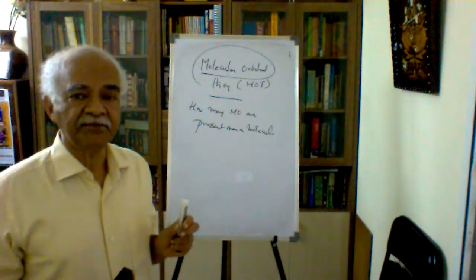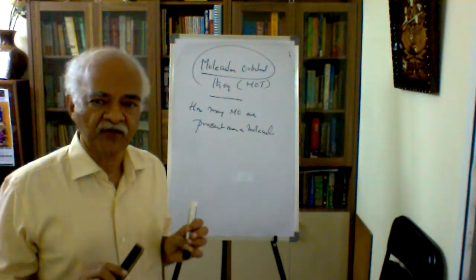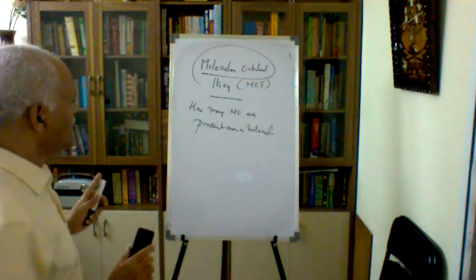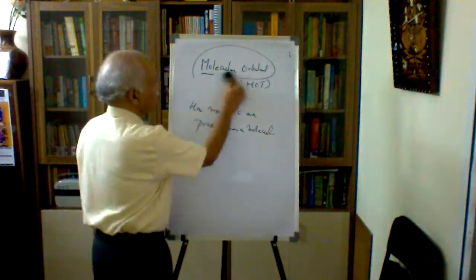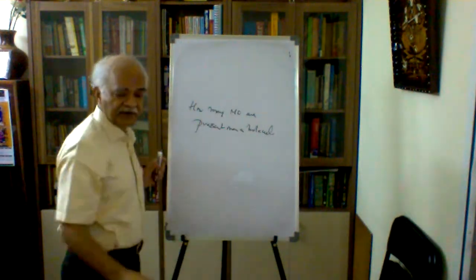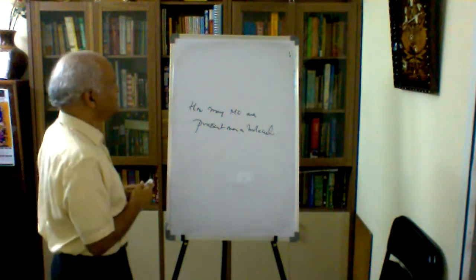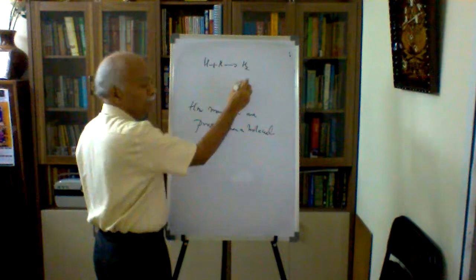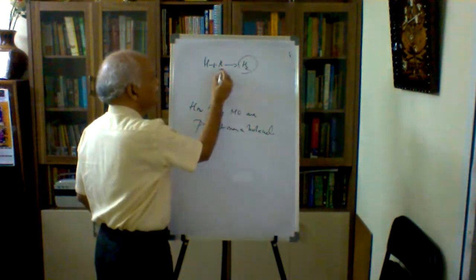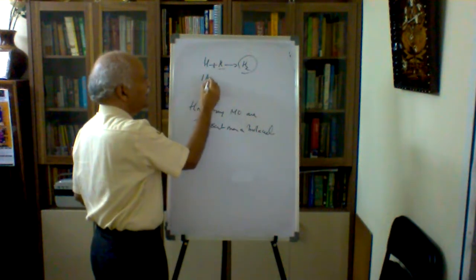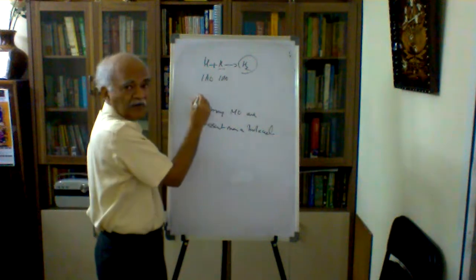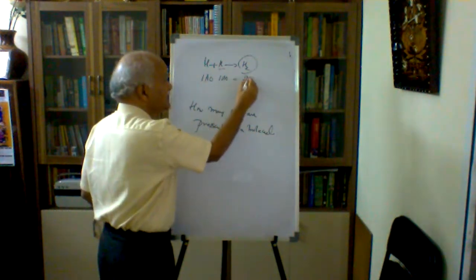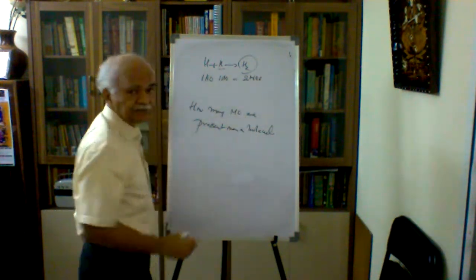But we do require some preliminary, some working knowledge of molecular orbital theory. Now, how many molecular orbitals? A simple thing to remember is, suppose I am combining two hydrogens to form H2, this is the molecule and these are the atoms. Therefore, I have one atomic orbital on each, and I should get an identical number of molecular orbitals.